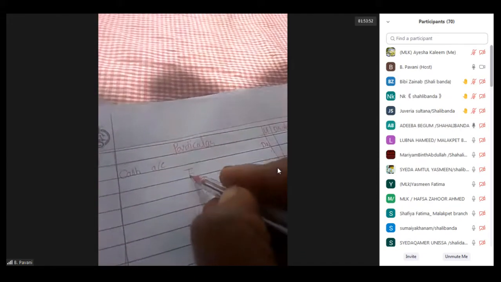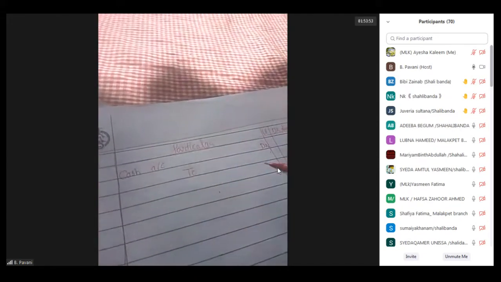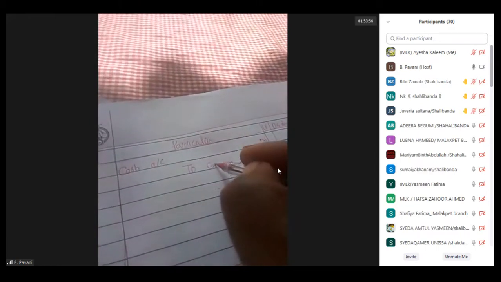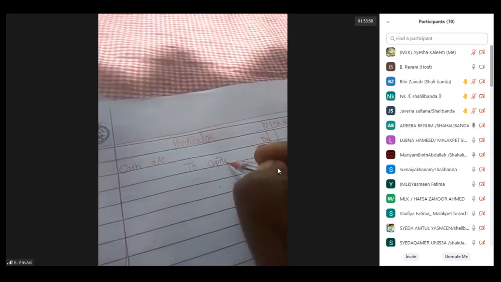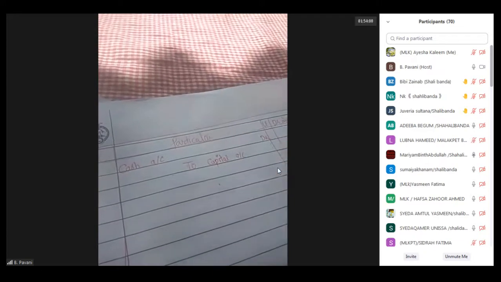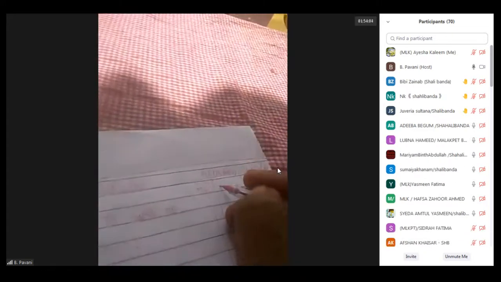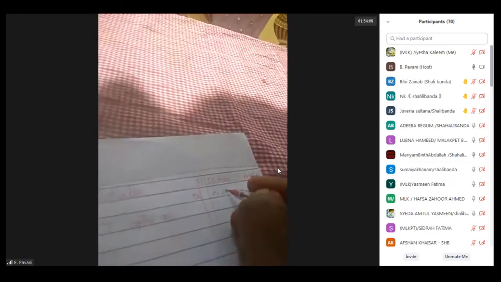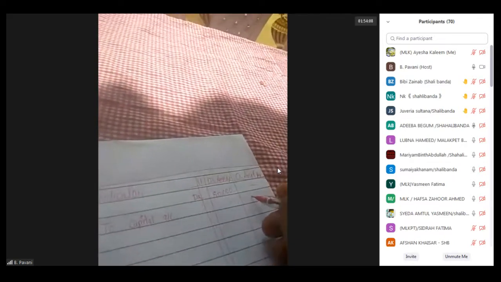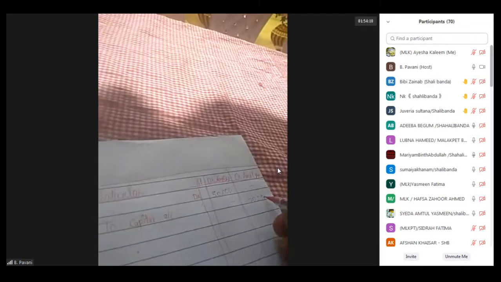When we are writing in the second line, we have to leave some space on the left hand side and write the word "To". We are creating the capital account, so we should write "To Capital account". The amount they have given is 50,000. So in the debit amount column we write 50,000, and in the credit amount column we also write 50,000.